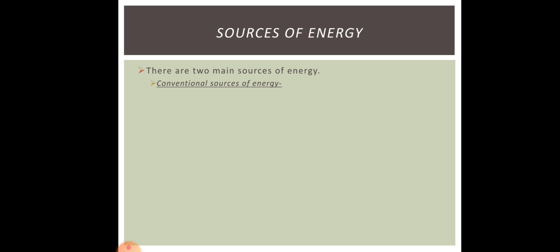Now, sources of energy. What are the various sources of energy that we have? There are two main sources of energy. The first one is conventional sources of energy. It includes wood, flowing water, and fossil fuels, that are coal, petroleum, and natural gas.